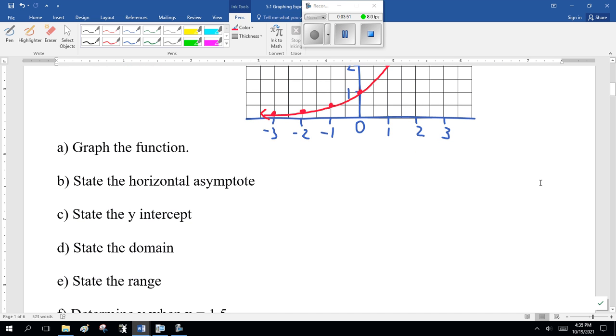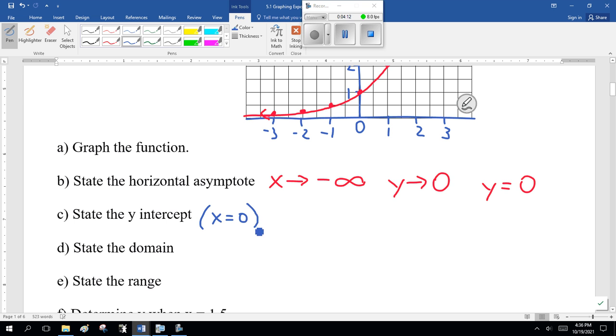State the horizontal asymptote. Well, as x goes to negative infinity, what happens to this graph? Y goes to 0. So we have a horizontal asymptote at y equals 0. The y-intercept, that is, when x equals 0, y equals 1.